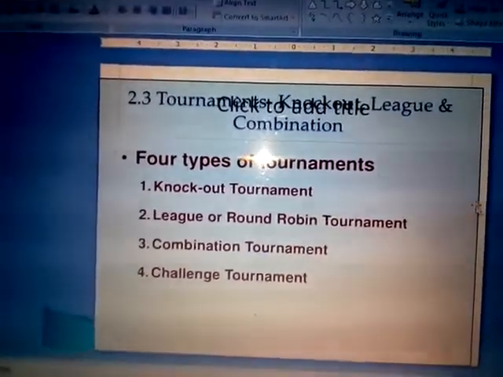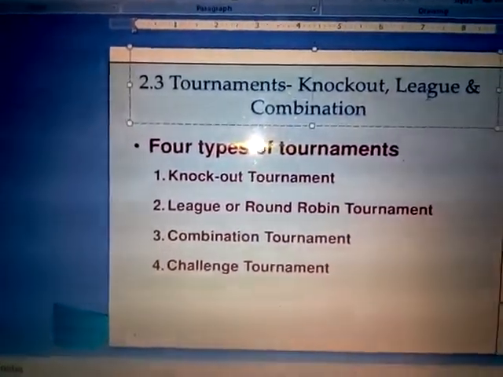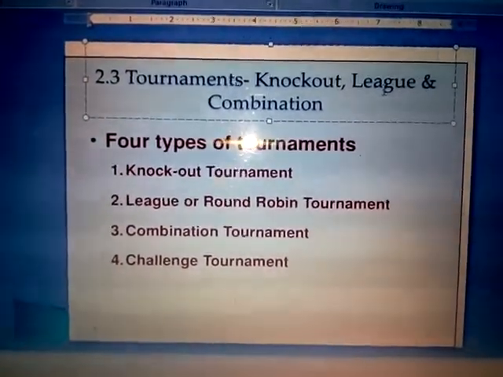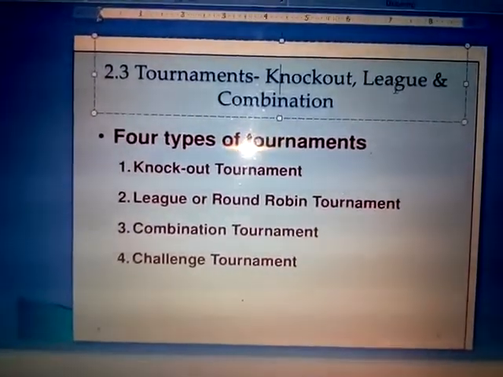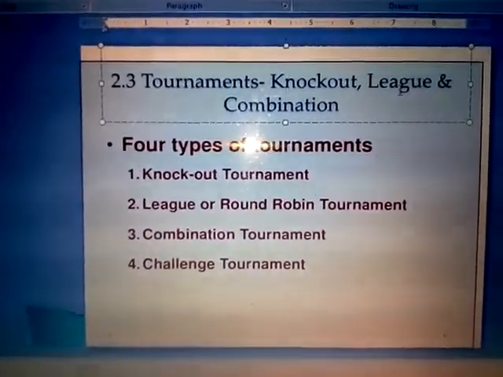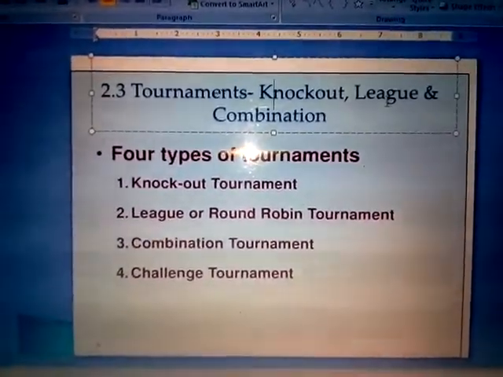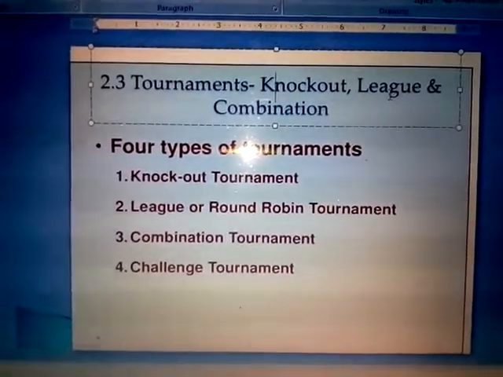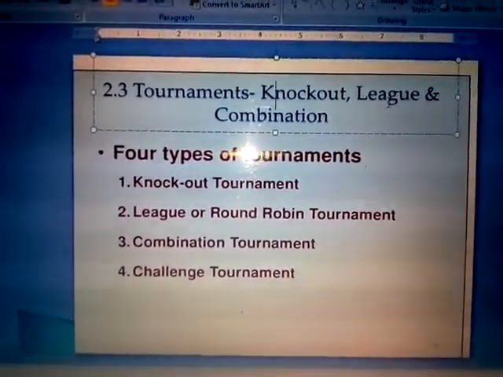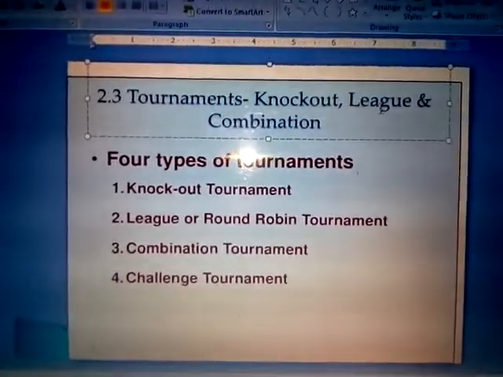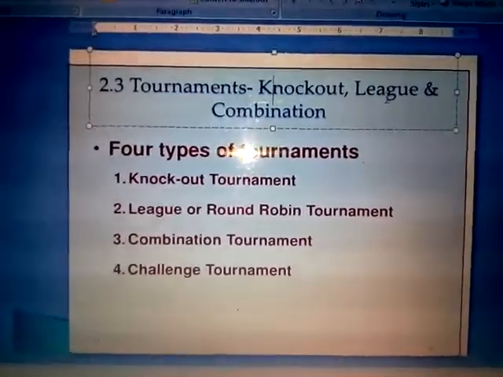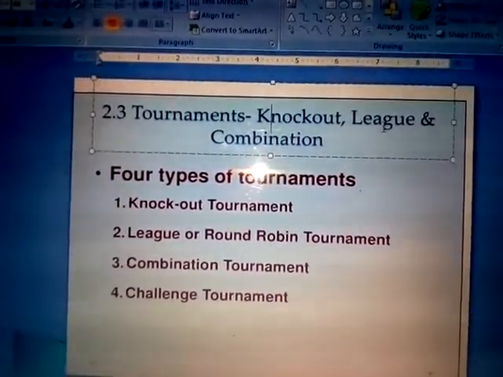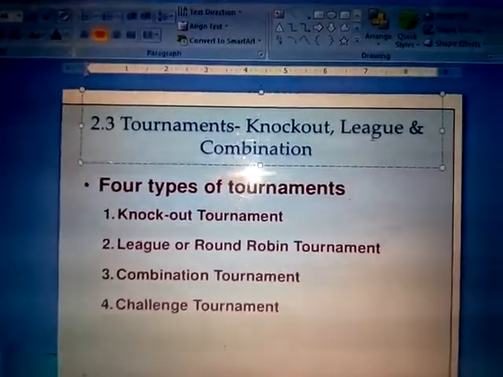In the next slides you can see the tournament, knockout tournament, league and combination tournament. First of all, we should know the types of tournament. There are 4 types of tournament conducted at the national level. The first one is knockout tournament, the second one is league or round robin tournament, the third one is combination tournament, and the fourth one is challenge tournament.